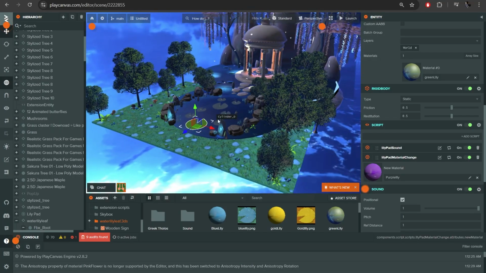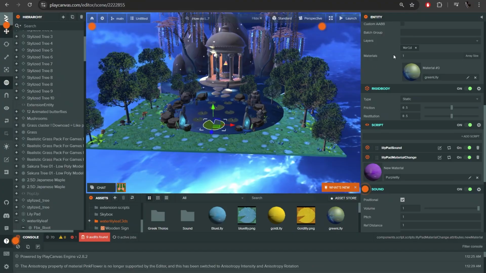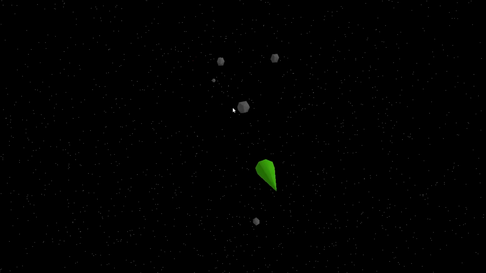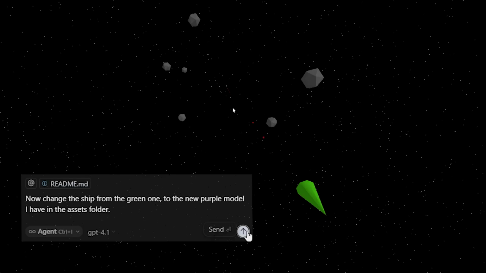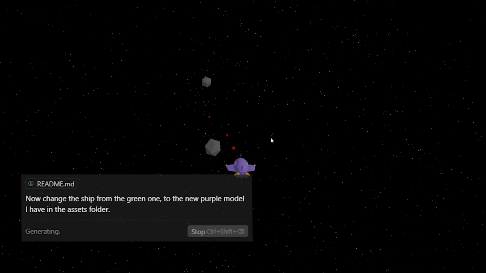One of the best parts about creating in Viverse is that you get a multitude of really awesome engines to work with, like Unity, Three.js, or Play Canvas. Vibe coding is more than just a tool. It's a new way to create. A way that's faster, easier, and accessible to everyone.